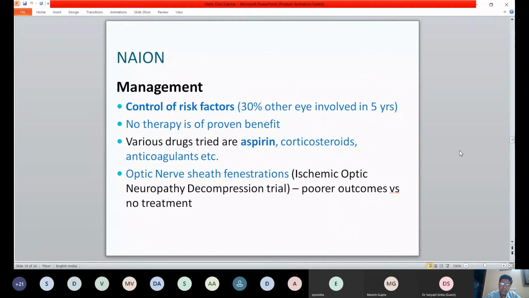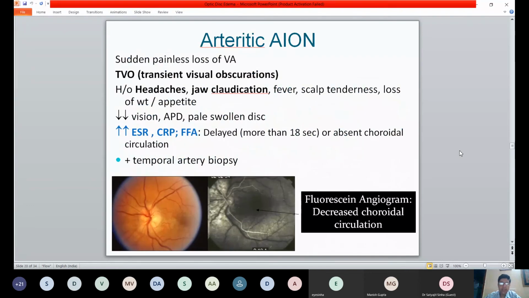There is no clear therapy at the moment that has any clear benefit. A lot of people have tried things like aspirin, steroids, anticoagulants, but at the moment there is no clear level 1 evidence that any of these actually have an effect on the long-term outcomes of the patient. And optic nerve sheath fenestration was tried in a very big multicentric trial, the ischemic optic neuropathy decompression trial, and they actually found poorer outcomes as compared to no treatment. Therefore, that is a definite no-no.